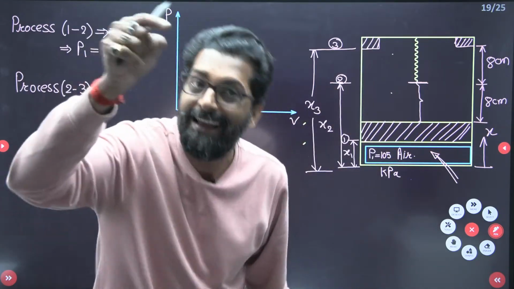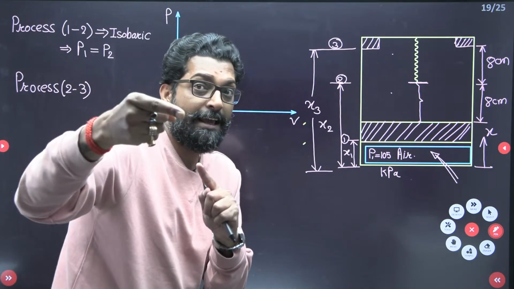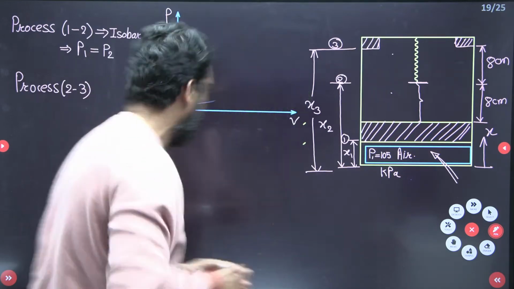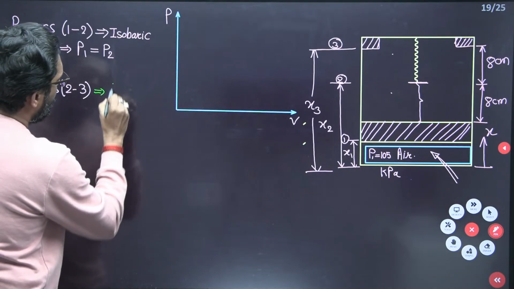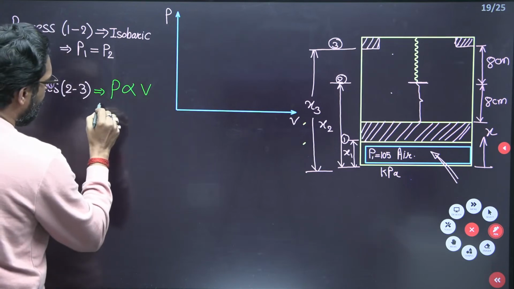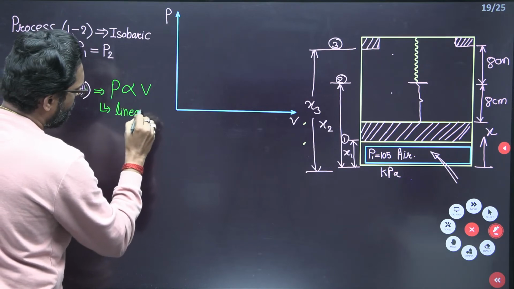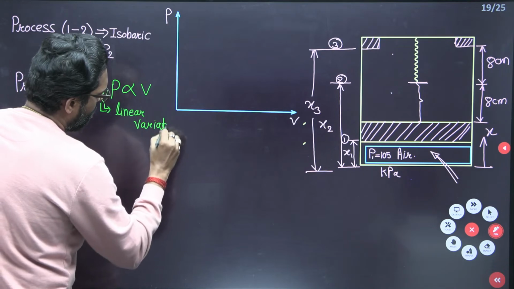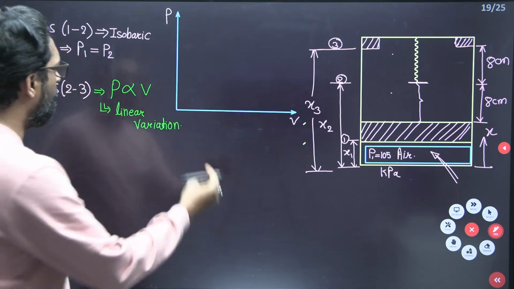That means from 2 to 3, pressure will vary, but that pressure will vary directly proportional to the volume. Why? Because the spring is linear. Correct. That means in process 2 to 3, pressure is directly proportional to the volume. Okay, that means linear variation. Now you have to draw the diagram.